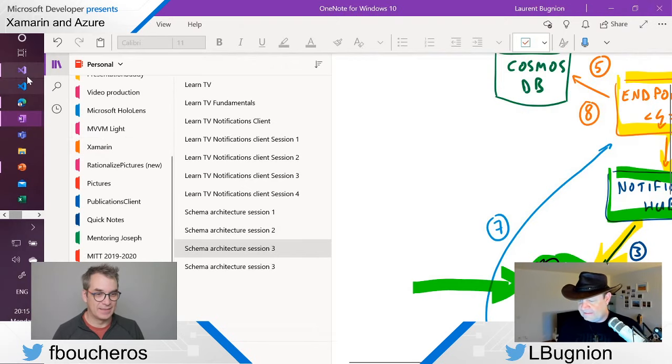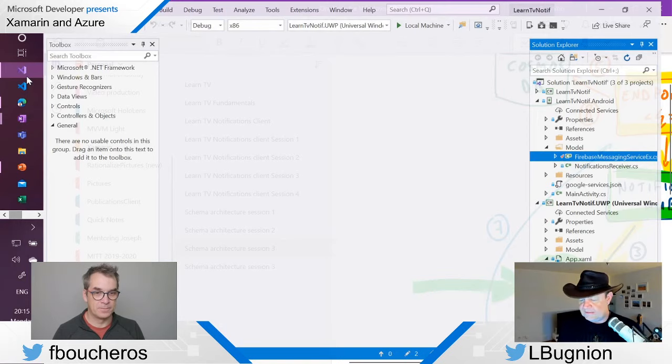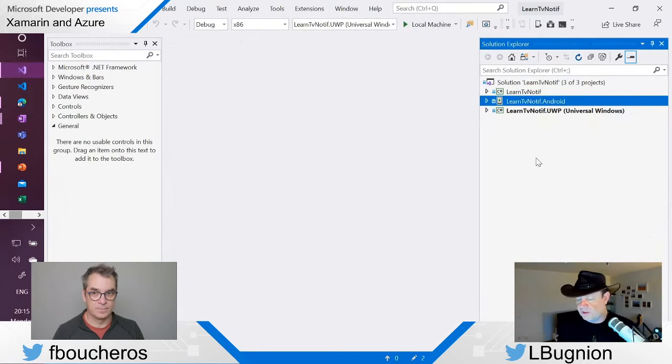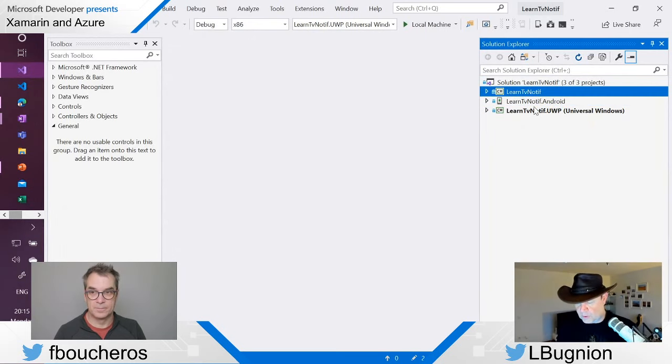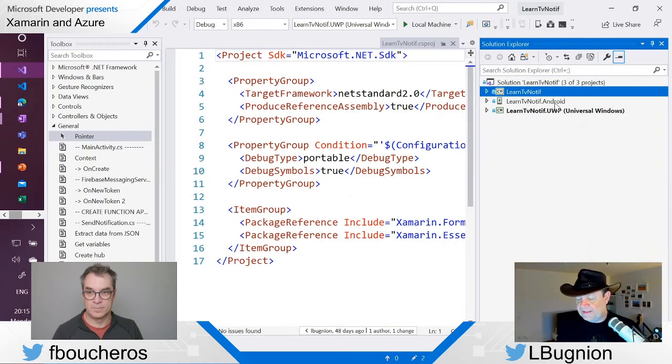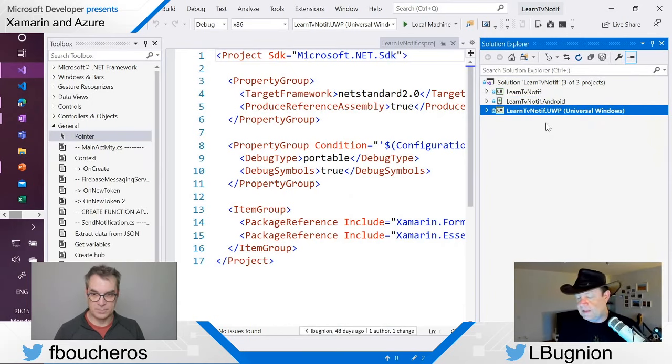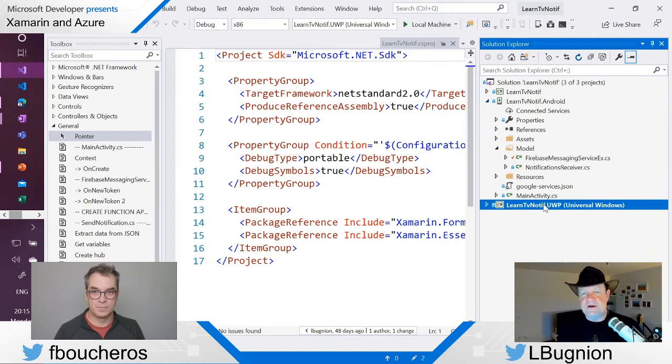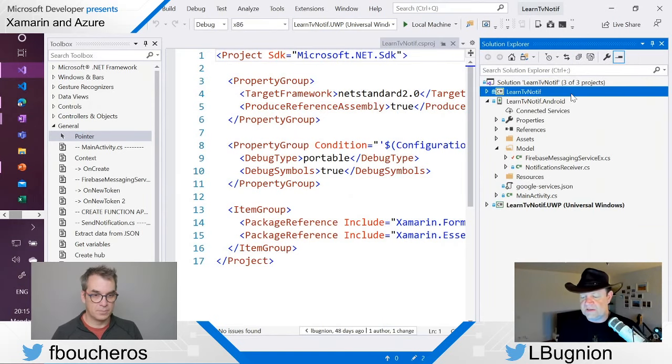All right, so this is the solution, and as you can see, this is a typical Xamarin Forms solution. We have one shared code project, and then we have one head for Android and one head for UWP. You may remember that I said before that ideally we want to do as much work as possible in the shared code project, because this is code that we write only once and which is going to be shared with Android, Windows, and possibly iOS if that's also there.